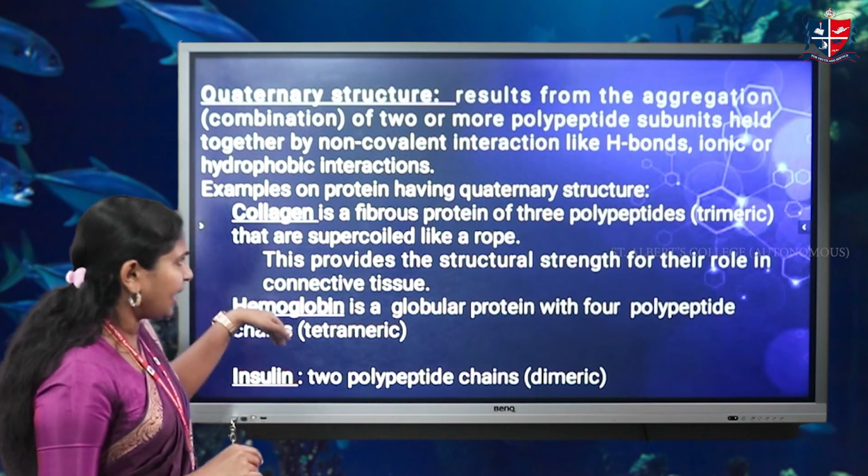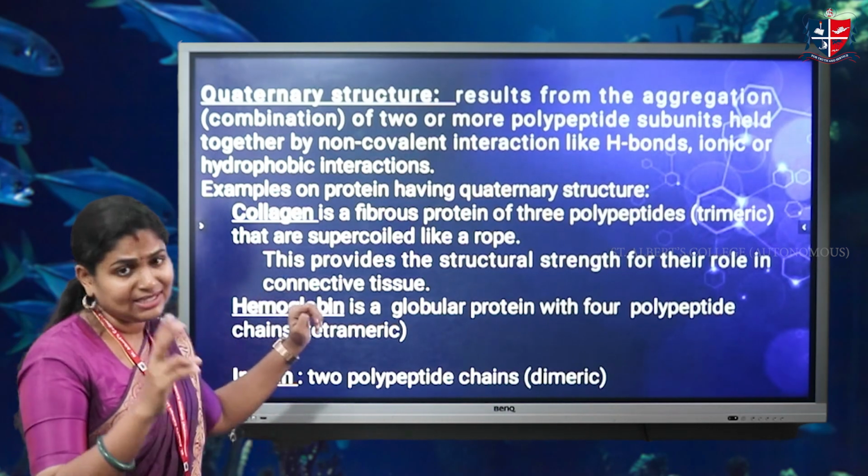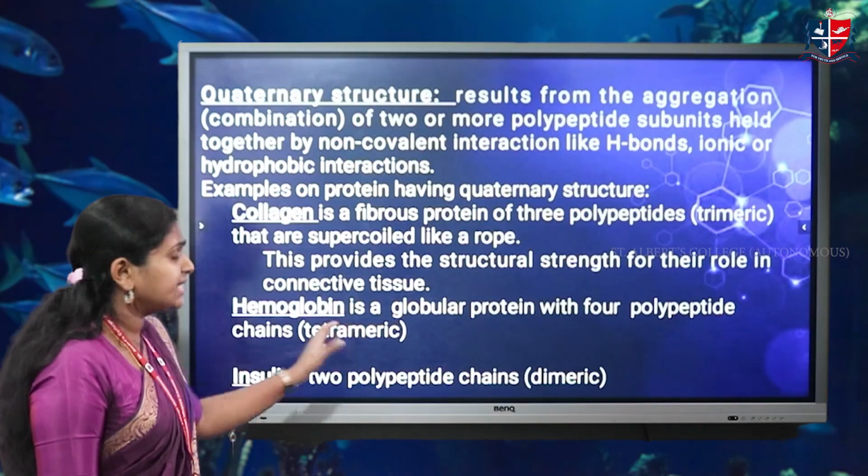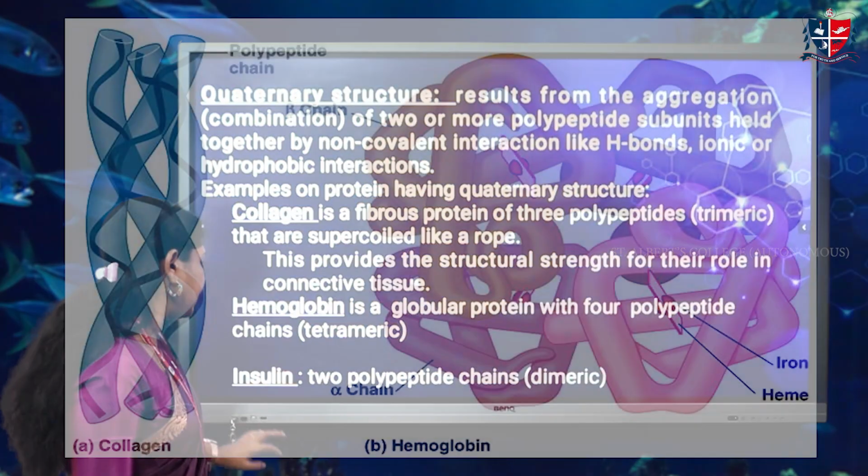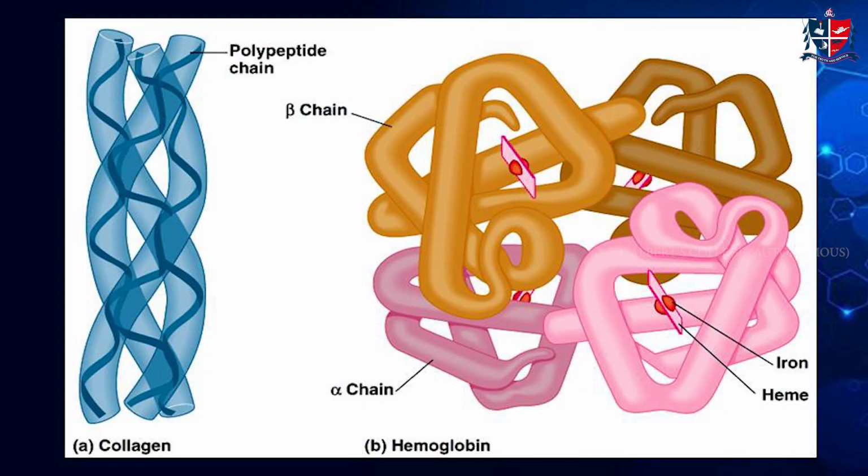One of the examples is collagen. We all know collagen is a fibrous protein. It contains 3 polypeptides. Hemoglobin is a globular protein with 4 polypeptides, and insulin contains 2 polypeptides. This is the quaternary structure of collagen. And for hemoglobin, here we can see it has 4 polypeptide chains. The pink color represents the alpha chain, and the orange color represents the beta chain. These are the 4 polypeptides found in hemoglobin. This is the overall structure of the protein.